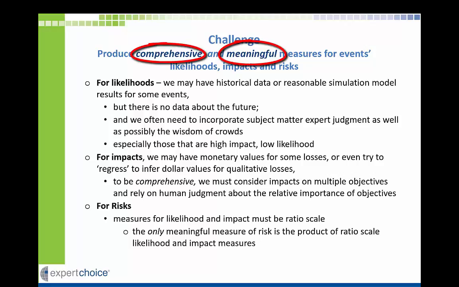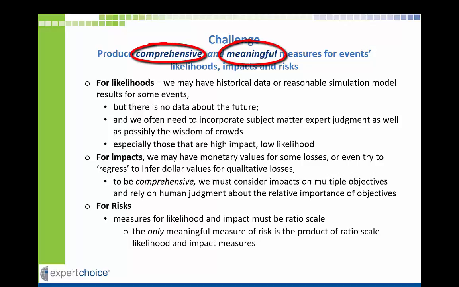For likelihoods, although we sometimes have historical data or can perform simulations based on historical data, we must do more, because there is no data about the future, and it cannot always be assumed that the future will look like the past. Riskion can incorporate subject matter expert judgments, as well as the wisdom of crowds that are necessary, especially for low likelihood events.